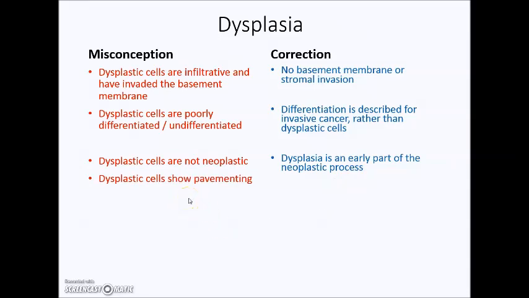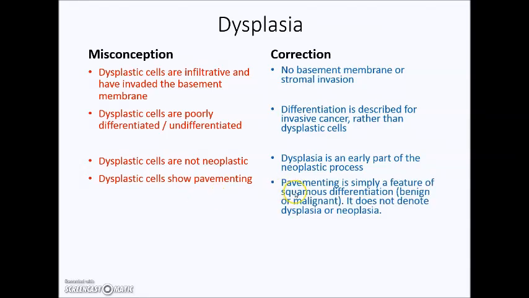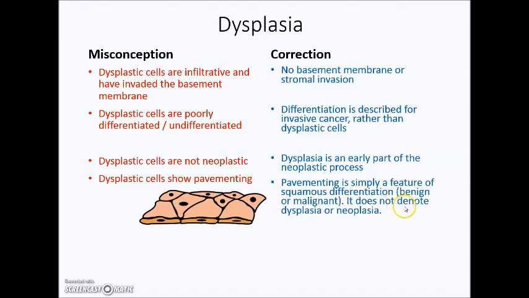Some have written that if the cells show pavementing, this is a feature of dysplasia, but actually pavementing is simply a feature of squamous differentiation. Especially when you see it in simple squamous epithelium, the cells are quite large and they fit quite nicely into each other. So this indicates squamous differentiation, meaning that the epithelium is of squamous cell type, and it does not mean that it is dysplastic or neoplastic. Even benign squamous epithelium shows pavementing.